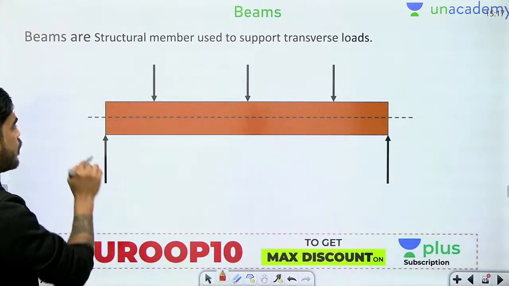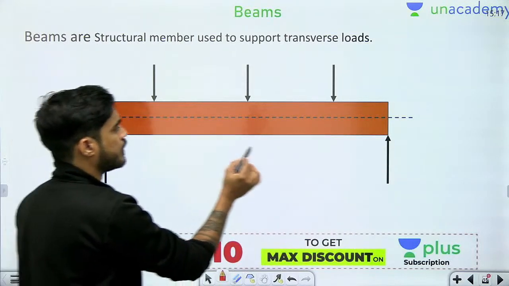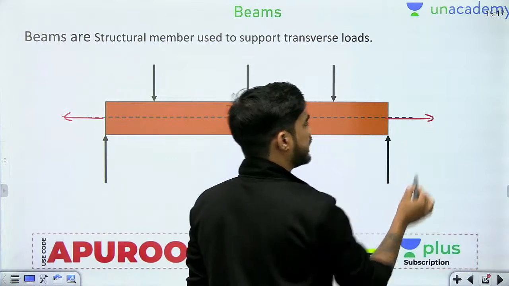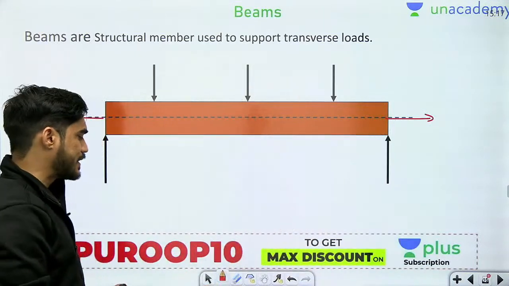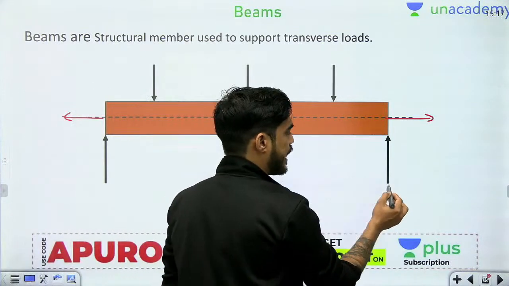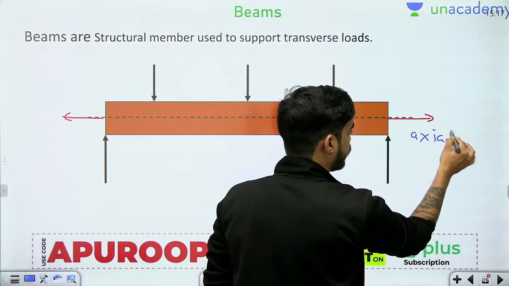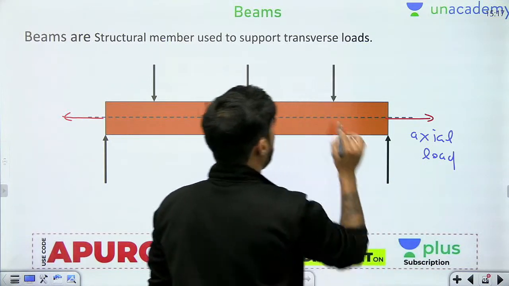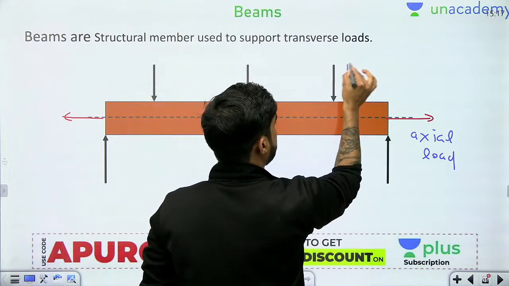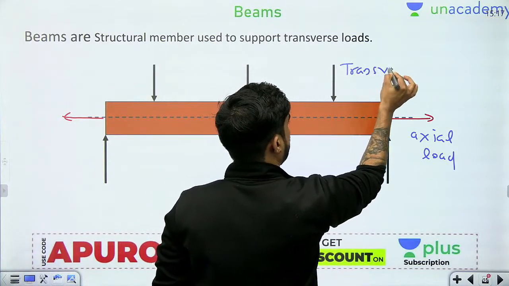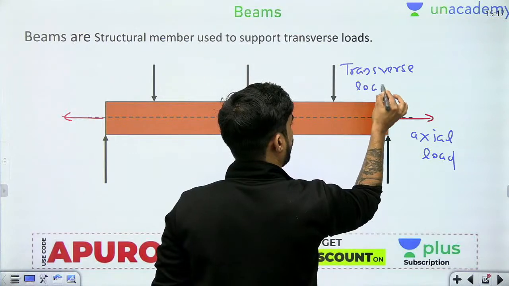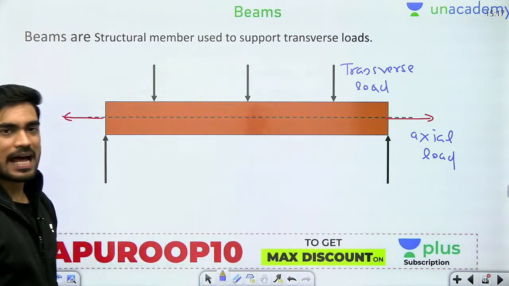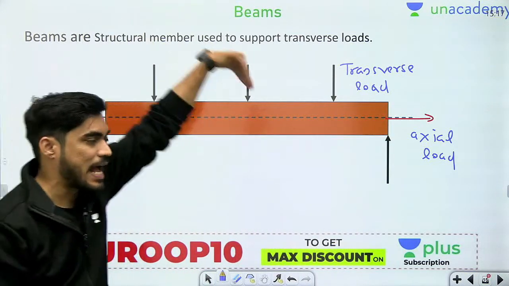If I apply force along the axis of the beam, then it will be known as axial load. This will be an axial load. And the load which is perpendicular to the axis is transverse load.